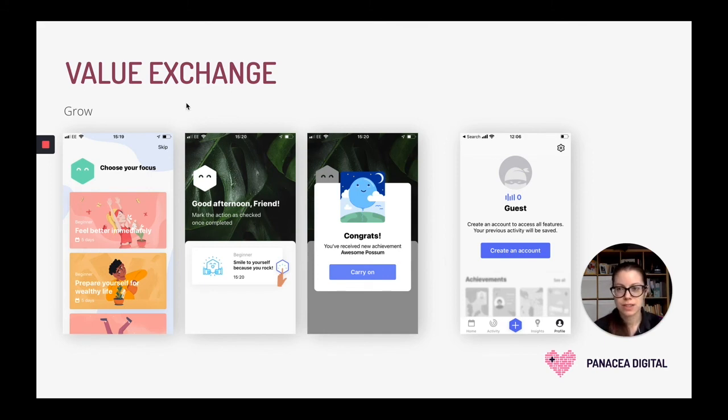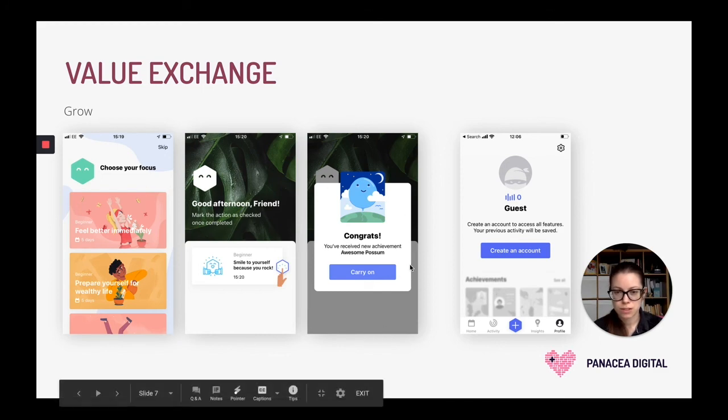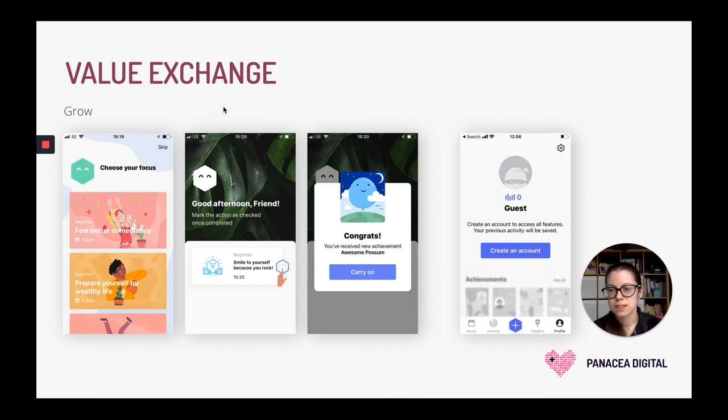A very good example is an app called Grow. These first three screens are part of the onboarding flow, and here we can see that, for example, they're asking me about my focus. So I can see that they're really focused on me. They're trying to understand what my goals are, what I want to achieve.